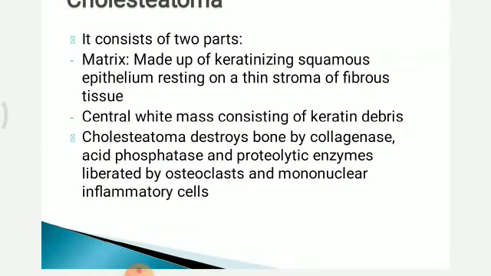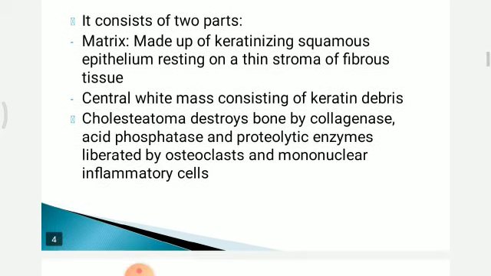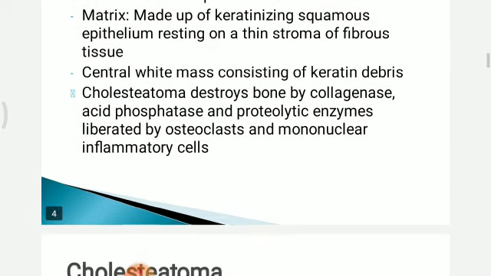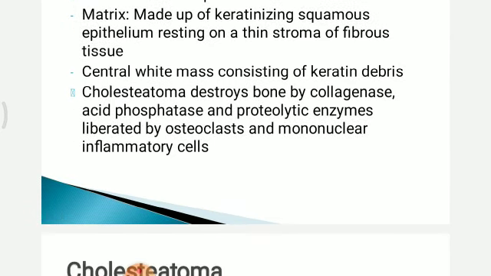It consists of two parts. First is matrix. It is made up of keratinizing squamous epithelium resting on a thin stroma of fibrous tissue, and central white mass consisting of keratin debris.